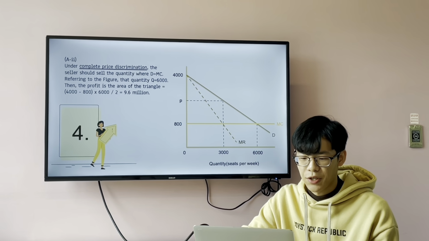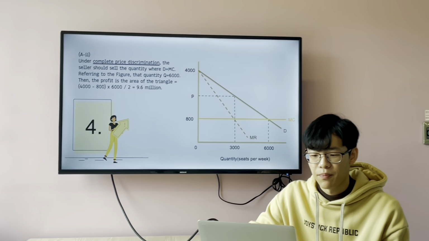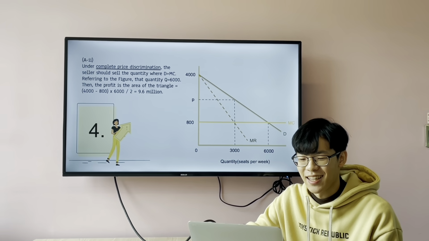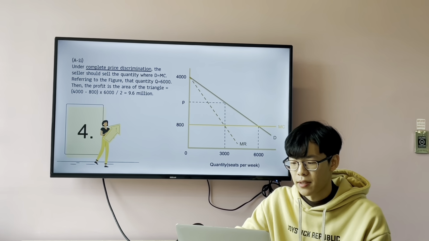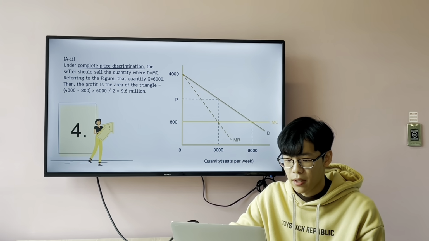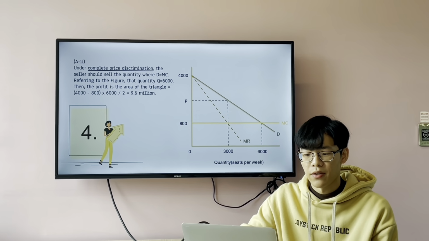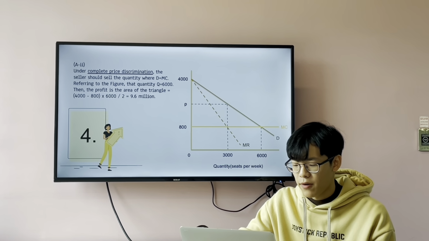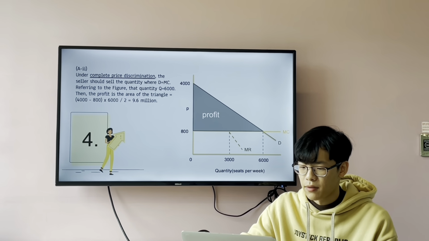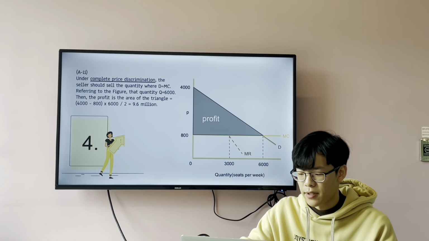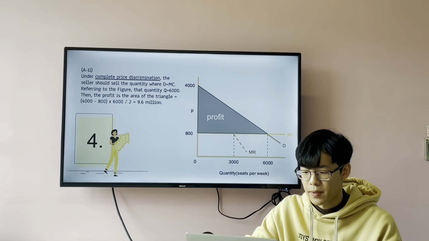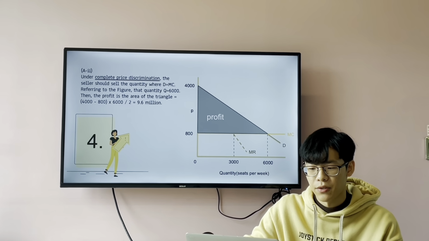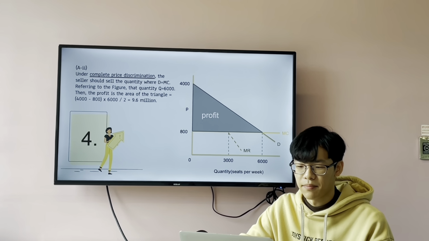And under complete price discrimination, the seller should sell the quantity where the demand equals the marginal cost. Referring to the figure, the quantity is 6,000, and then the profit is the area of the triangle, which equals 4,000 minus 800, times 6,000, divided by 2, which equals 9.6 million.